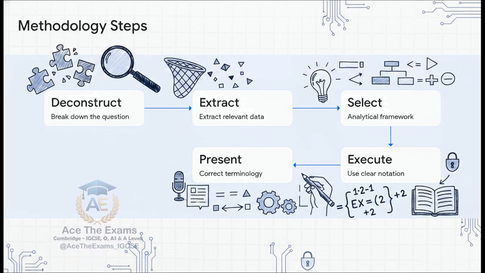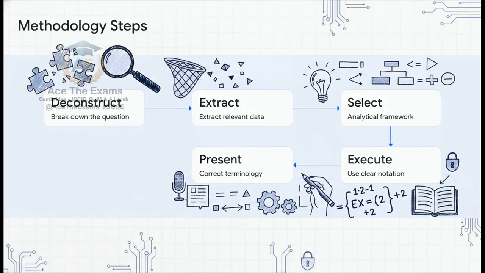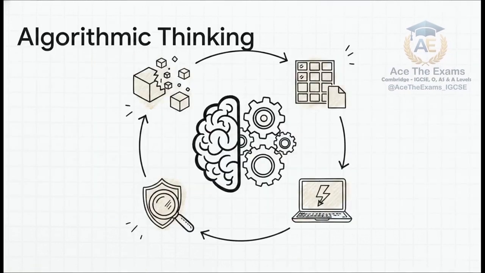Step 2, extract the relevant data. Step 3, select your analytical framework. Step 4, execute with clear notation. And Step 5, present your answer with the correct terminology. If you follow this exact sequence, you secure those method marks every single time. It's a guaranteed strategy. And keep in mind, this procedure relies heavily on algorithmic thinking.